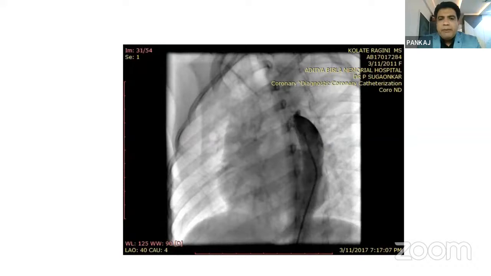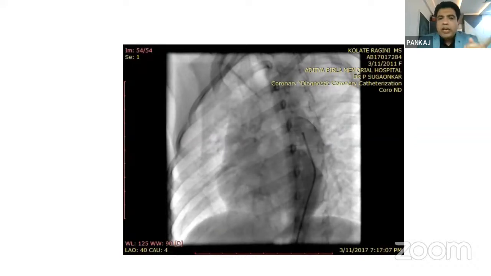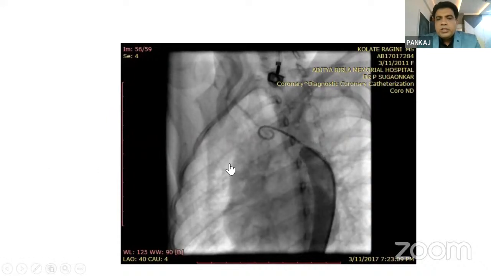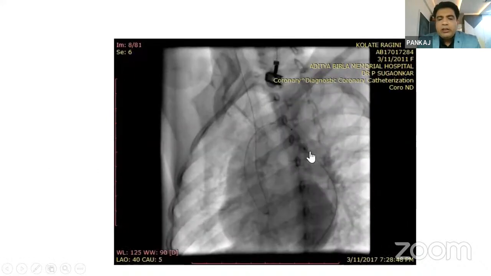So here is the area where you can see the ascending aorta could not be seen. This is a complete stenosis, coarctation, here.